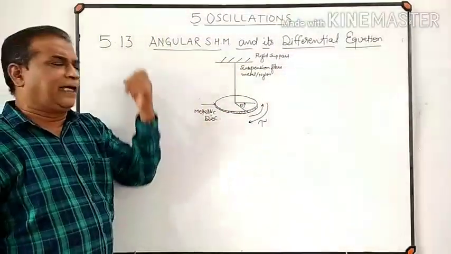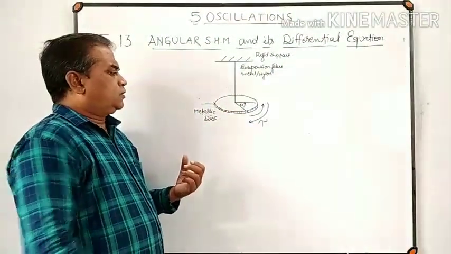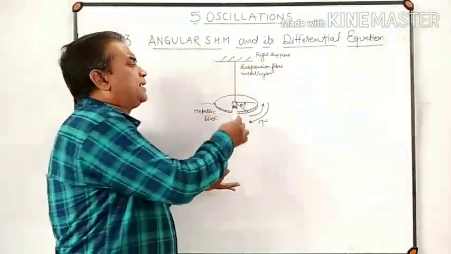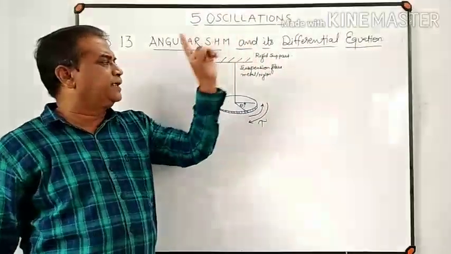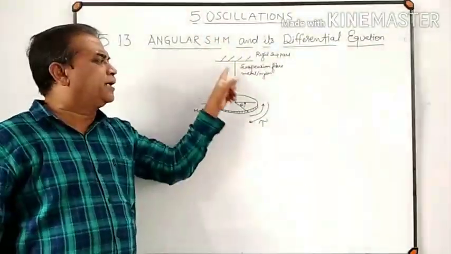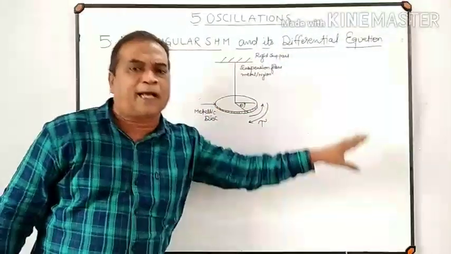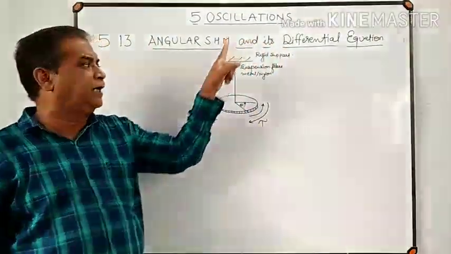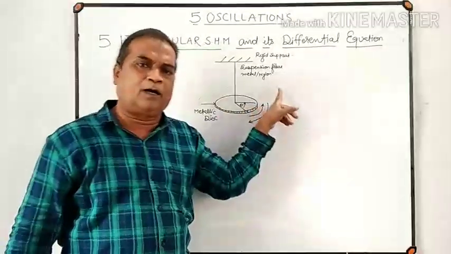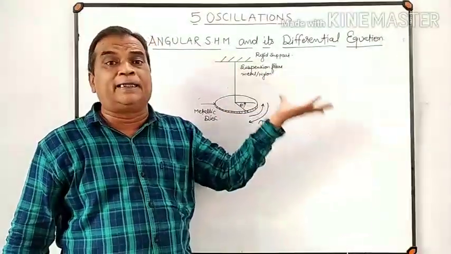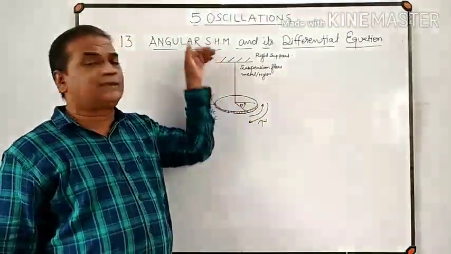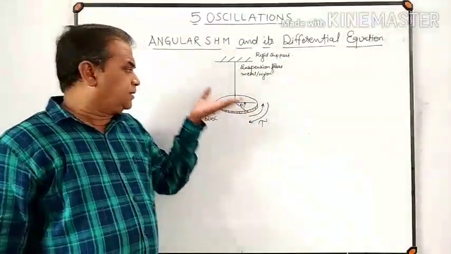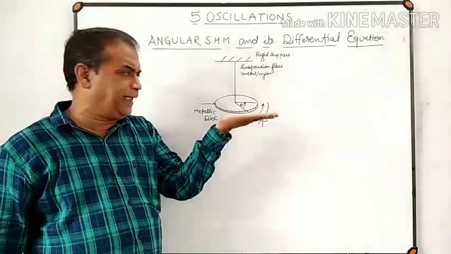Already I have shown some diagram here. So we are having a metallic disc which is suspended centrally with the help of a suspension fiber, which is either made up of metal or made up of nylon. Purposely we have taken that suspension fiber either of metal or nylon because they are highly elastic, and that fiber is attached to a rigid support. Now this disc is lying in horizontal plane.